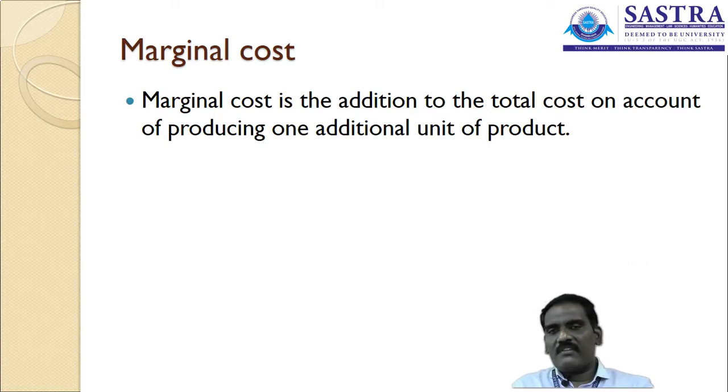For this 1 hour, I can manufacture, you can take, 12 units. It means every 5 minutes I can manufacture one particular product. For that I need to pay the fixed cost of 100 rupee.